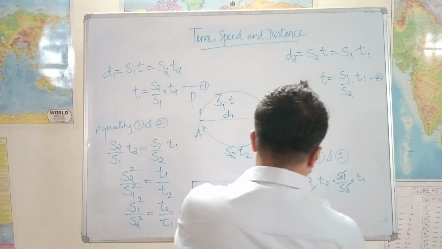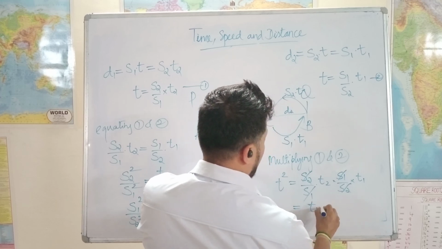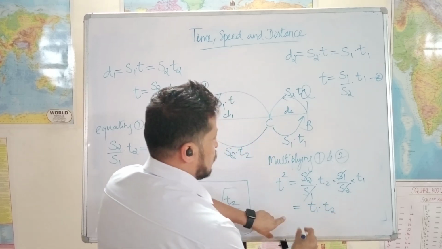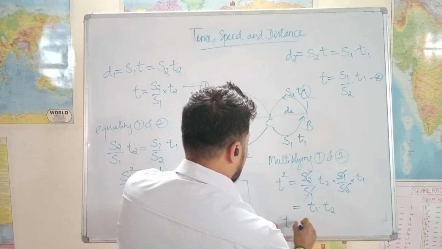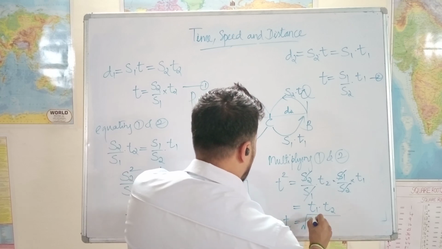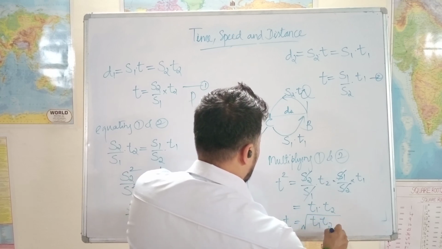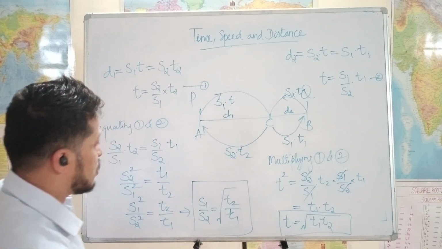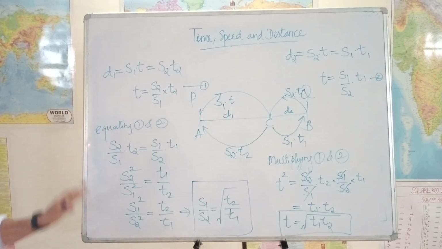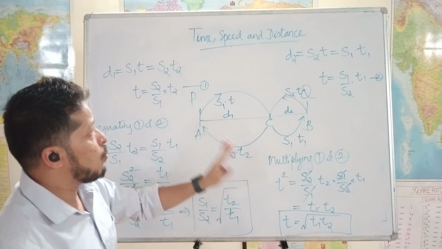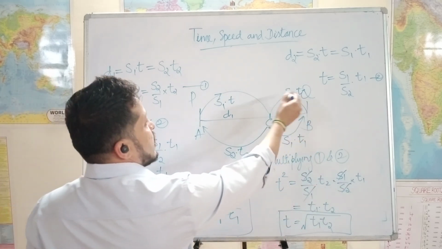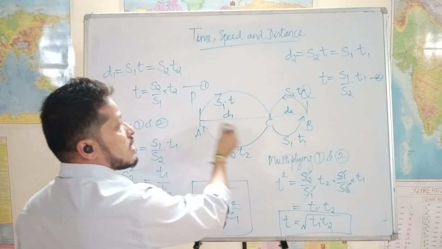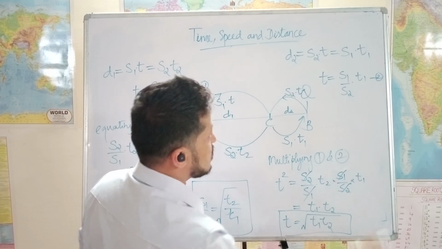We are left with t1 t2, which means t is equal to square root of t1 t2. Okay. Please remember these two formulas, and remember these are used when two people meet at a certain point and return to each other's destination. In this case only we will use this, and it's very important.